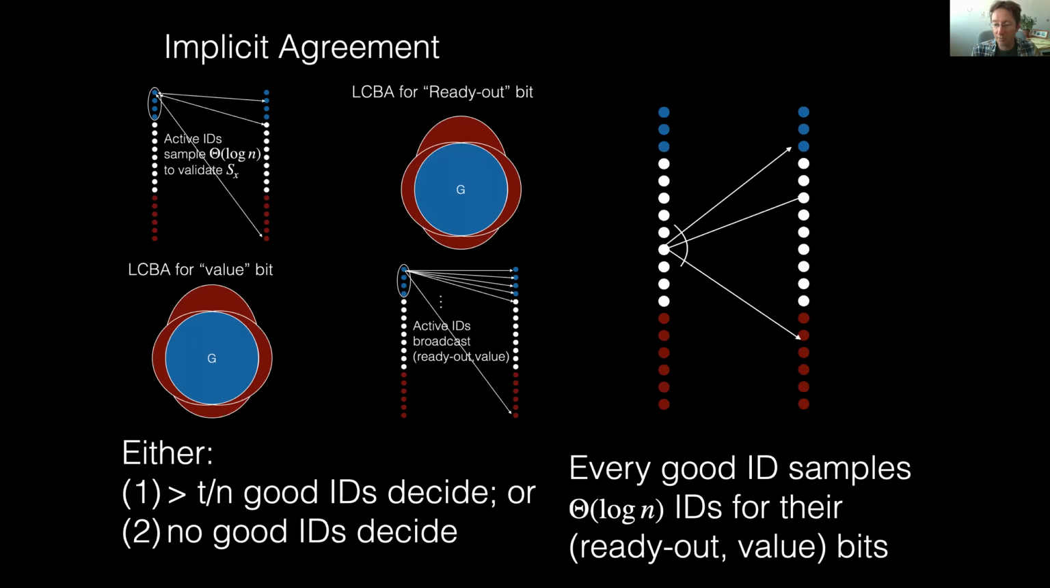The idea is that every good ID samples theta log n IDs to get their ready out, comma, value bits. And if you think about it, because of these properties holding at the end of implicit agreement, the sampling alone is enough to ensure that at the end of the promise agreement algorithm, either everyone is going to decide on the correct bit, or everyone will set their majority ready out value to be 0.